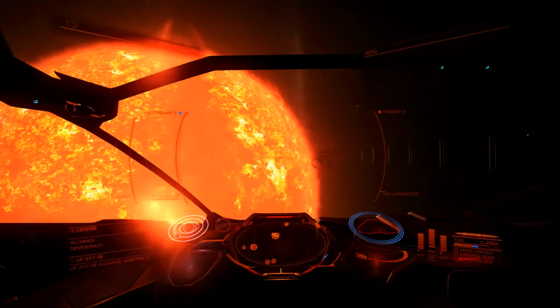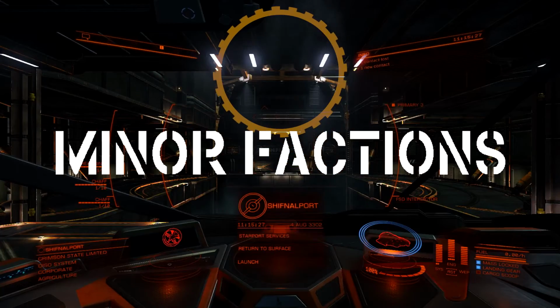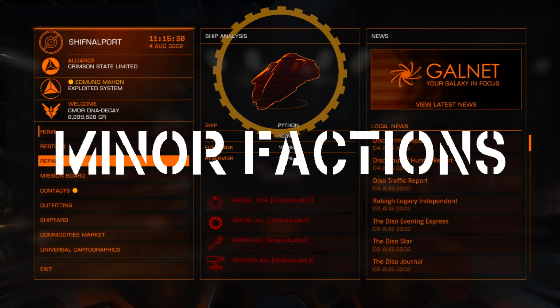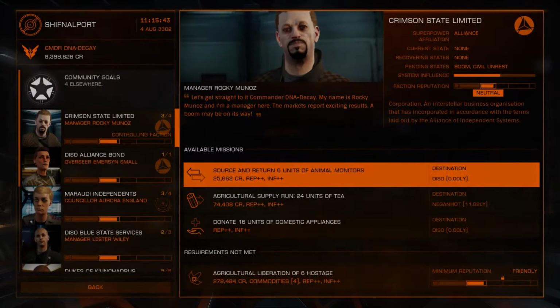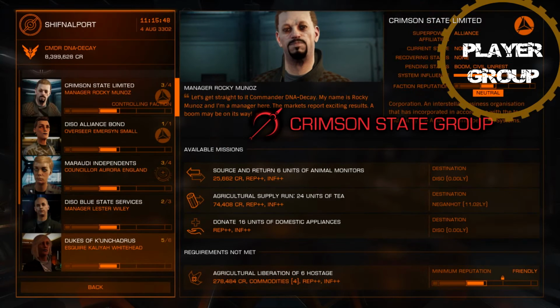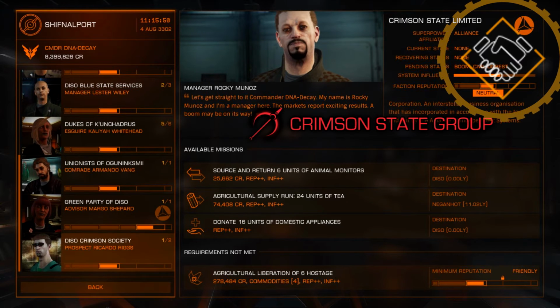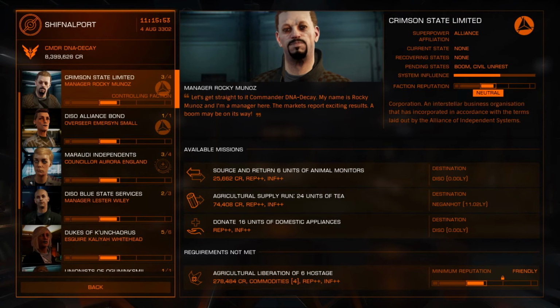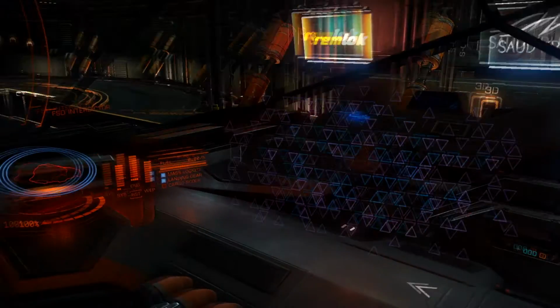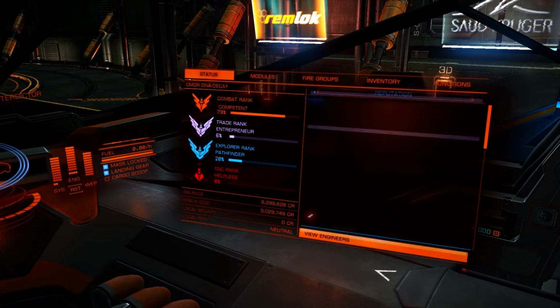The second layer of in-game politics are the minor factions. Every inhabited system in the galaxy has some form of governance, and this can be changed by adjusting the influence levels of the minor factions that reside in that system. You can see the influence levels of the local minor factions in the right-hand panel when you adopt.